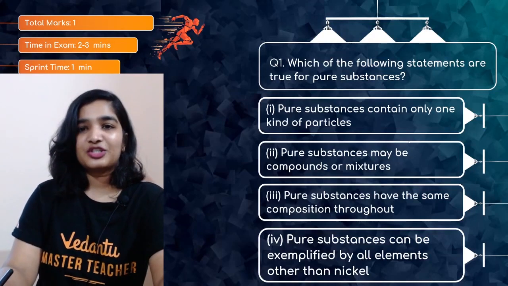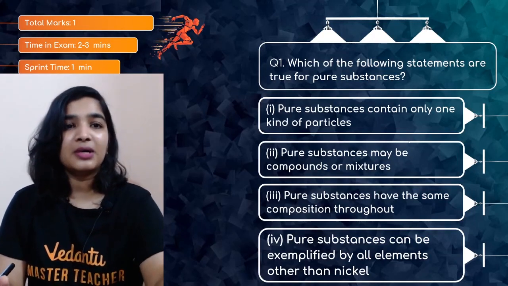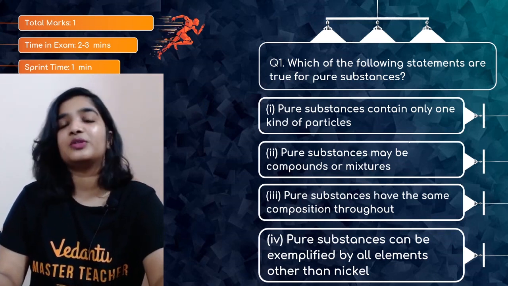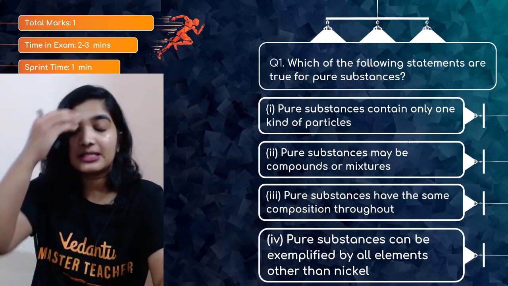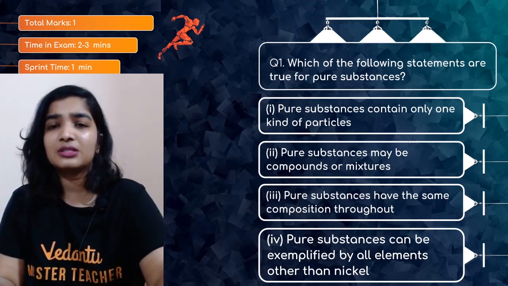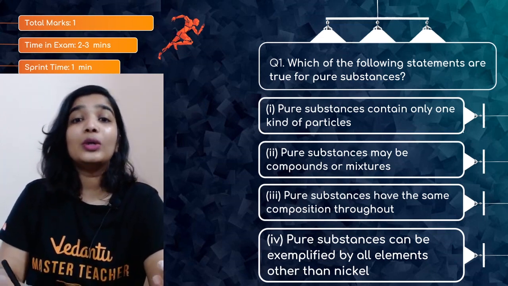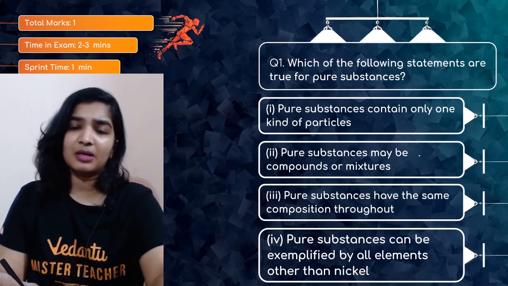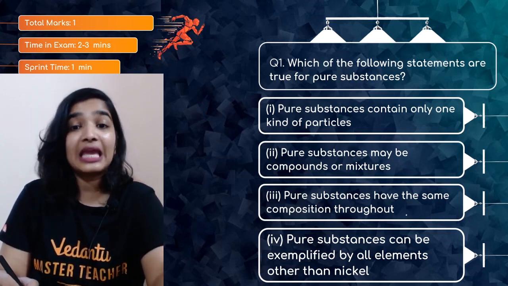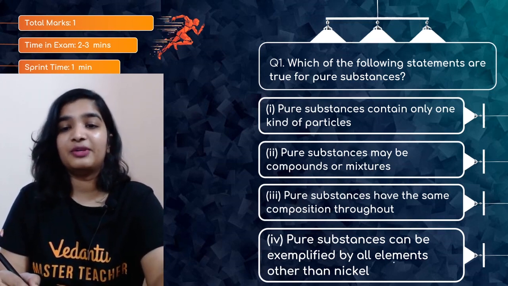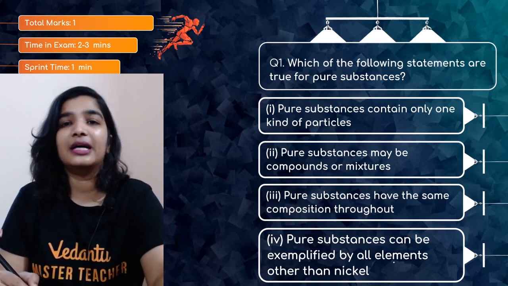Here's your first question. This is for 1 mark. In the exam you will get 2 to 3 minutes, but here we'll be solving it within 60 seconds. What's the question? Which of the following statements are true for pure substances? Pure substances contain only one kind of particles. Pure substances may be compounds or mixtures. Pure substances have the same composition throughout. Pure substances can be exemplified by all elements other than nickel.